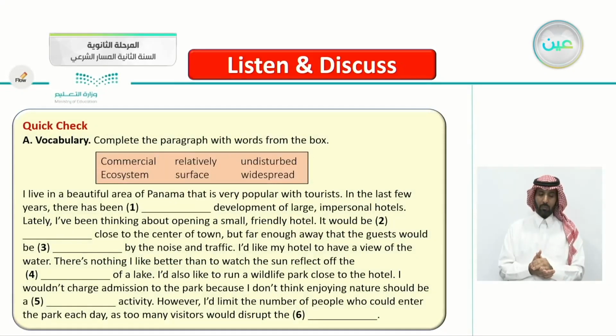So here's a vocabulary quick check. Complete the paragraph with words from the box. You can see the vocabulary here in the box: commercial, relatively, undisturbed, ecosystem, surface, and widespread. So we have these 6 words, and we have to put them in the gaps in this paragraph.